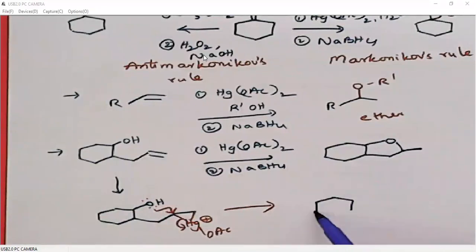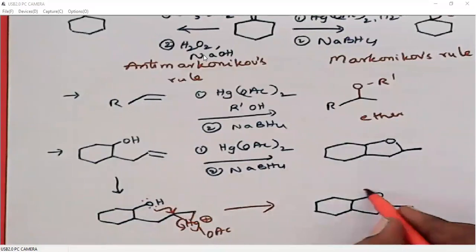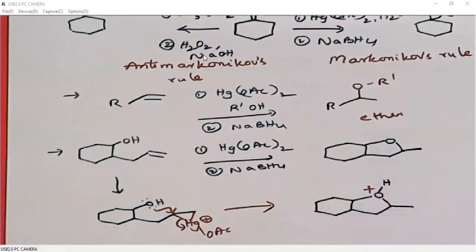So what we generate is a positive charge here with this OH also, and then here mercuric acetate. Upon proton loss and reduction with sodium borohydride, this will generate this 5-membered heterocyclic system.